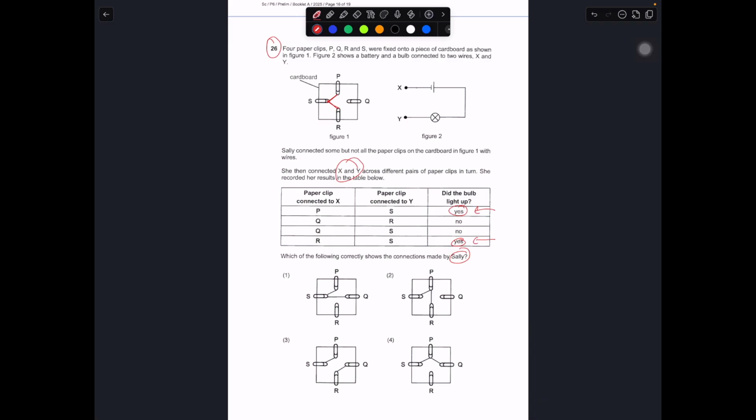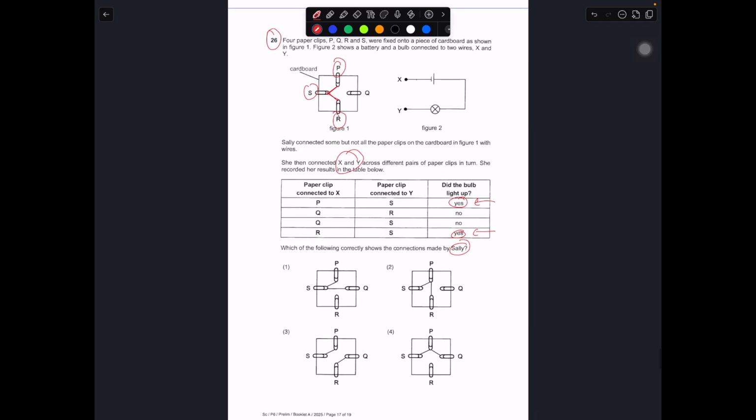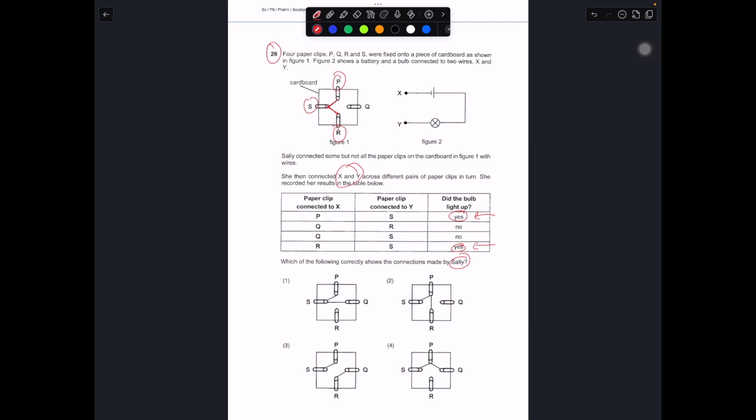Then after that you take a look at this. That means the connection is from P, S, and R. So which one is the correct answer? Any connection with Q is straight away wrong, because Q should have nothing connected with it. If you check anything that is connected to Q, the answer is no. So Q is not connected to R and S in this case. Q should be the one without wire. So straight away 1 is wrong because Q has wire. Could it be 2? P, S, and R. It could be, because Q is empty.